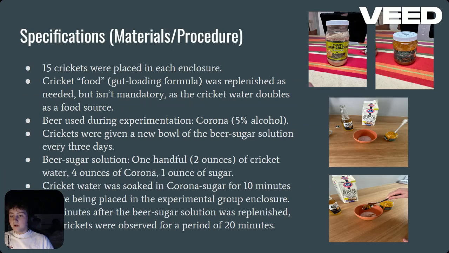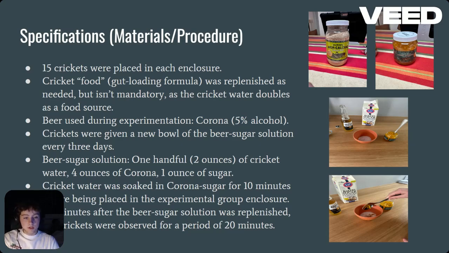Specifications: 15 crickets were placed in each enclosure. Cricket food was replenished as needed, but it isn't mandatory as the cricket's water doubles as a food source. Beer was used during the experiment, specifically Corona, which is 5% alcohol. The crickets were given a new bowl of solution every 3 days.